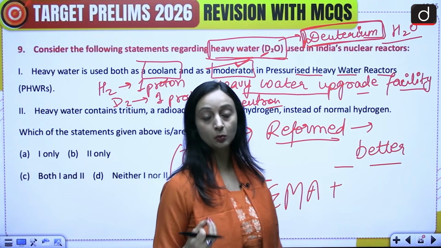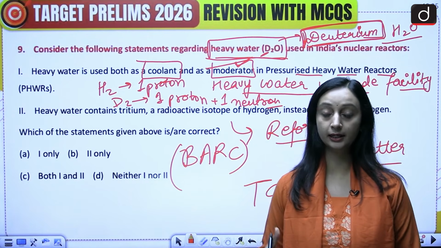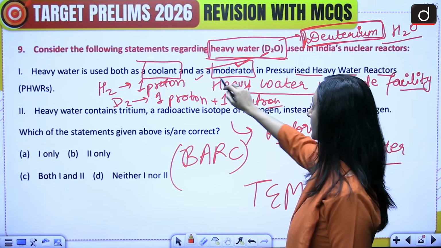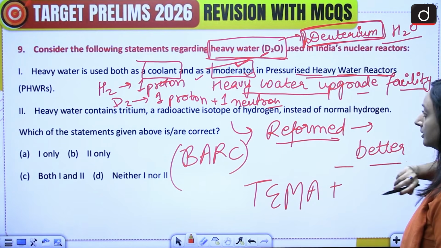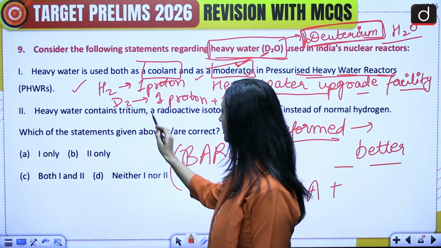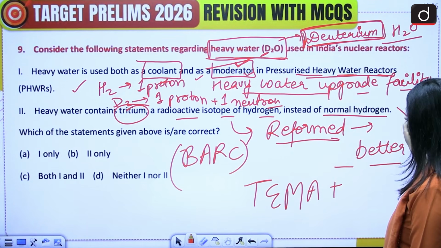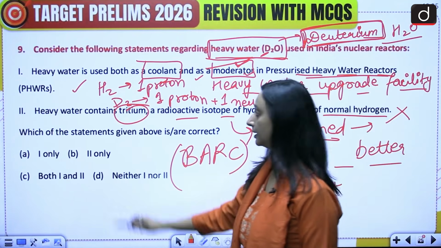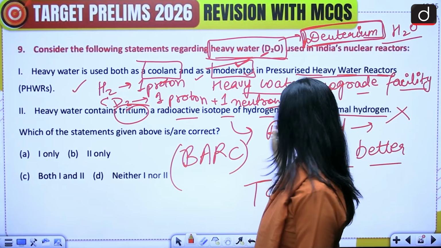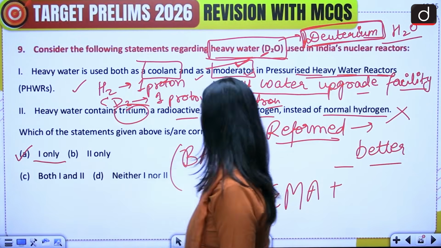But for us, heavy water becomes important, its use, and how and when it starts getting degraded. So the first statement says it is being used as both a coolant and moderator in pressurized heavy water reactors. Yes, this statement is correct. The second statement says heavy water contains tritium, a radioactive isotope of hydrogen, instead of normal hydrogen. So no, the statement is not correct. Heavy water contains deuterium instead of tritium. So this statement is incorrect, and the correct answer would be option A, 1 only.